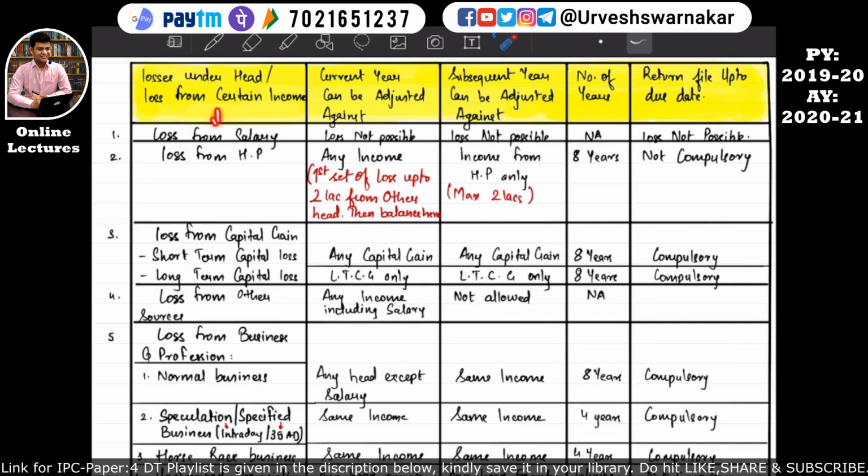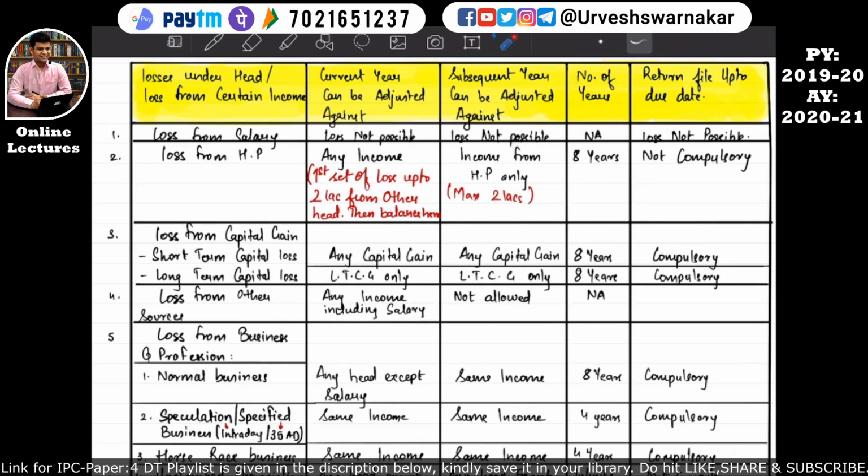Basically we'll start with how to interpret this table. The first column is the losses under the head, and losses from certain income. Certain income is for income from other sources, where it is a rare possibility at IPC level that a loss will arise under the head of income from other sources. Then current year can be adjusted against, and subsequent year can be adjusted against, number of years, return filed up to due date. What does this mean? Just be patient, we'll read it off, and when I explain, I'll show you how to interpret this also.